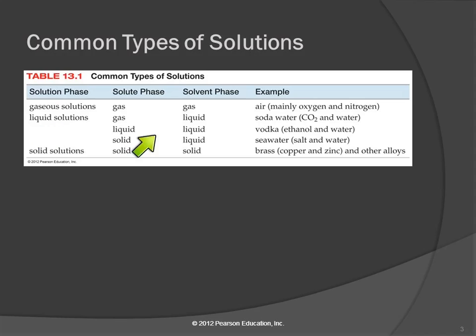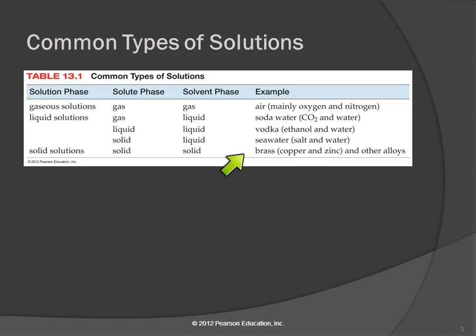Liquid solutions will have a liquid as the solvent and a gas, a liquid, or a solid dissolved in that. So seawater is an example of solids dissolved in a liquid. Soda or carbonated water is an example of a gas, carbon dioxide, dissolved in water. We can also have solutions of two or more solids.